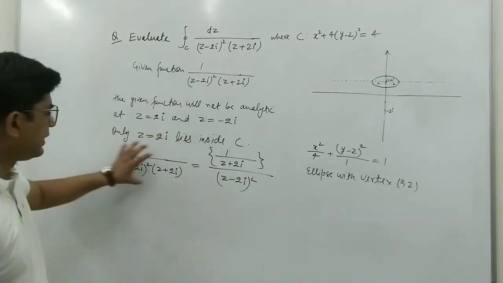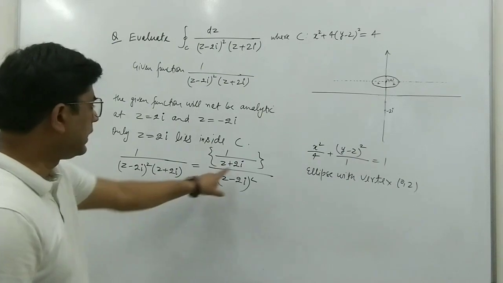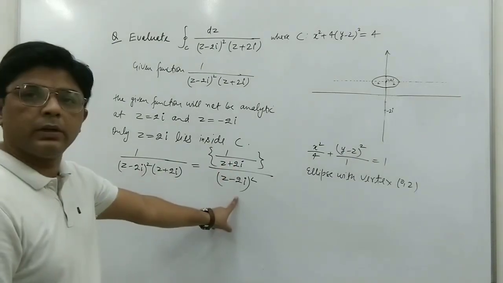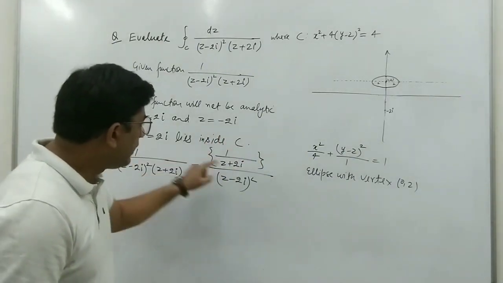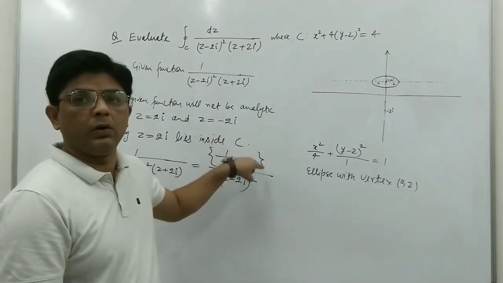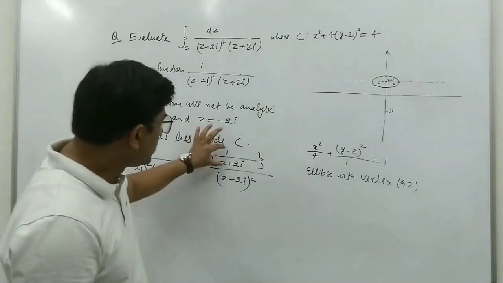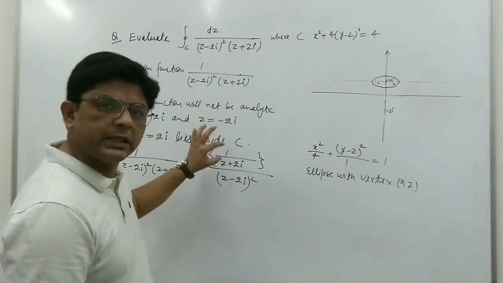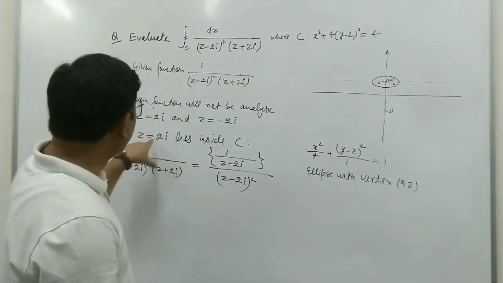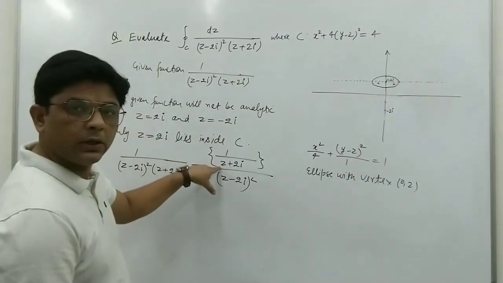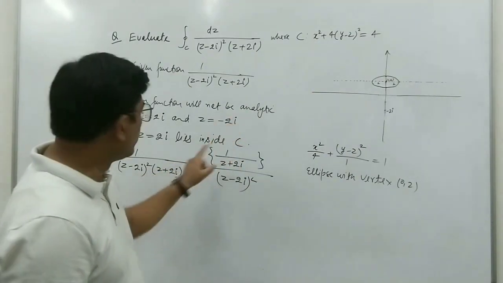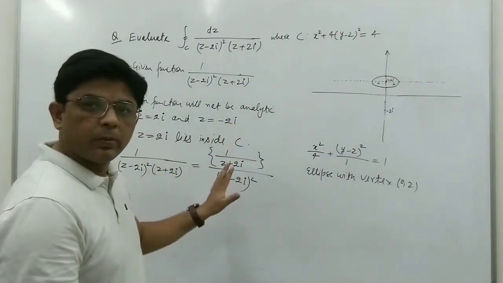We have z plus 2i here and (z minus 2i) square here. Now this numerator is our f(z), and we can see that this f(z) will be analytic at the point z equal to 2i. If we put z equal to 2i in the numerator, there will be no problem.